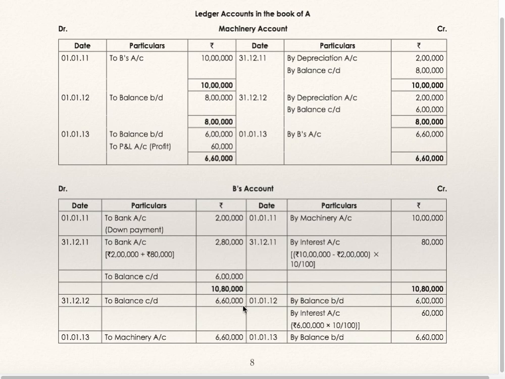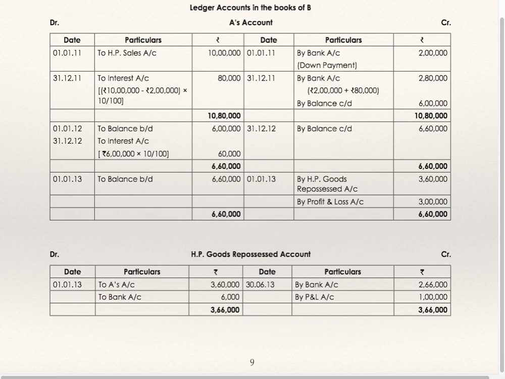These two balance carried down entries are wrong. In the books of B, A's account, it is exactly opposite. On 1111, to hire purchase sales 10 lakhs.